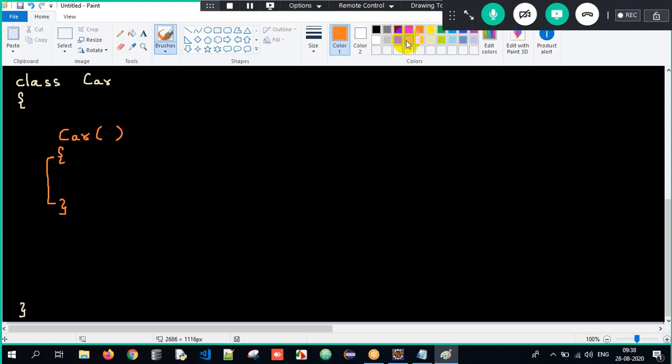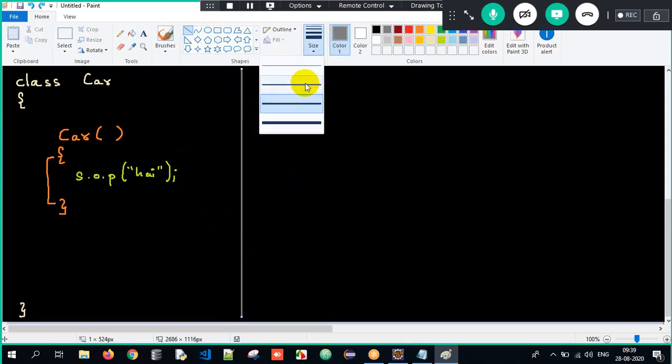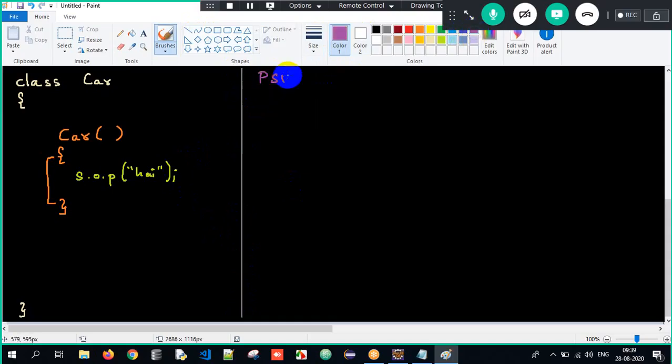And I just give one line of implementation stating SOP, I just write it as hi, just for my understanding, to understand the flow of execution. SOP hi here, and then I'll also have the main method, wherein the execution will generally begin. Here I'll have my main method, public static void main, String array of arguments, open curly braces and close curly braces is the scope of the main method.